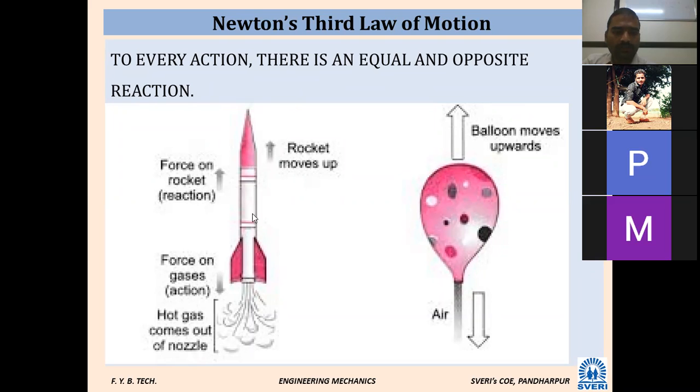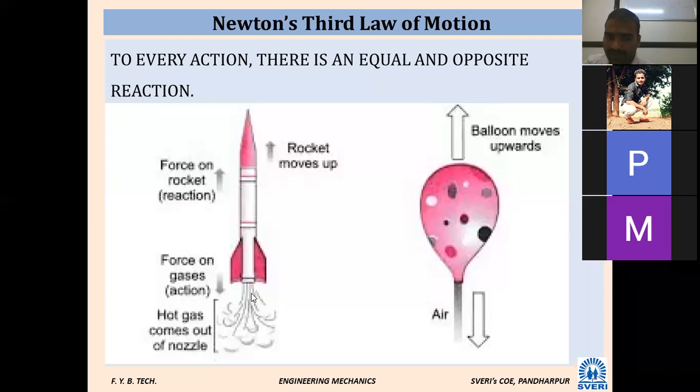See, there is a rocket. The rocket is moving in the upward direction. It means there is a force on the rocket. Again, there is some force of the gases. Hot gases come out from the nozzle. When the gas comes out of the nozzle, that leads to a force on the gas. That is the action.